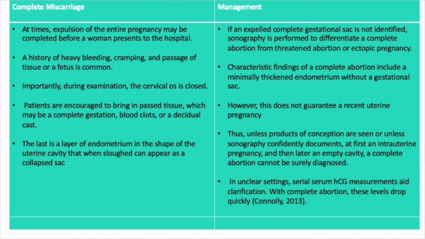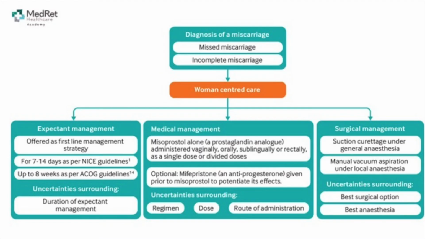The expectant, medical and surgical management, which is done usually for missed miscarriages and incomplete miscarriages, is described in the slides. Following a diagnosis of missed miscarriage or incomplete miscarriage, expectant management is offered as a first-line management strategy provided the patient is suitable for this. According to NICE guidelines, 7 to 14 days can be given to await events to take place on their own, while ACOG guidelines suggest awaiting up to 8 weeks.